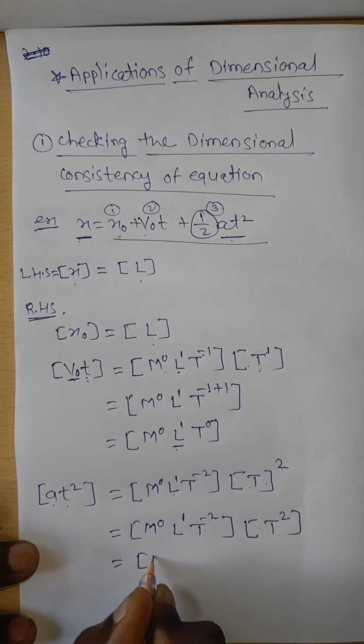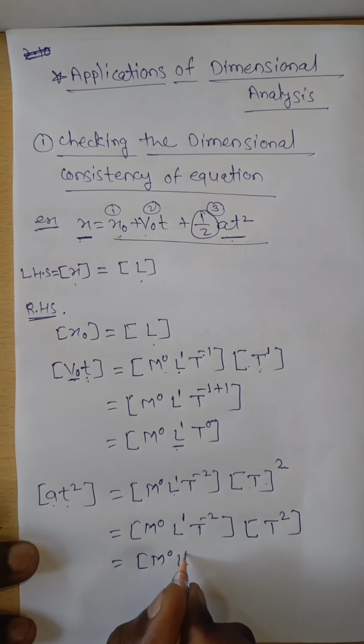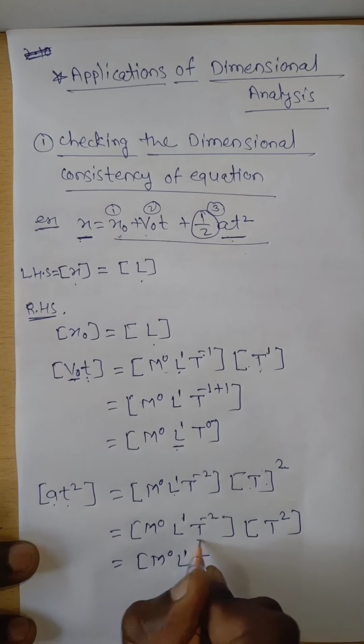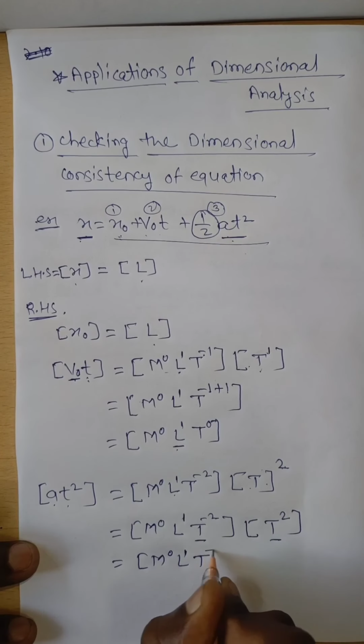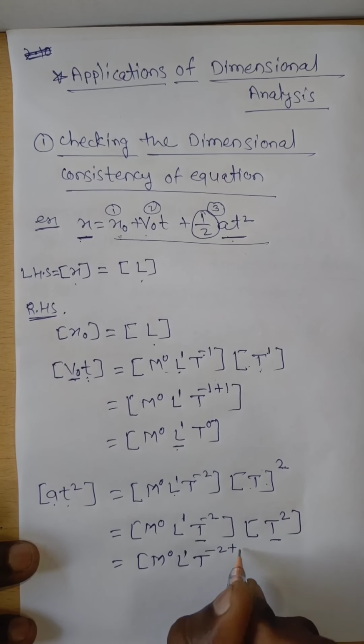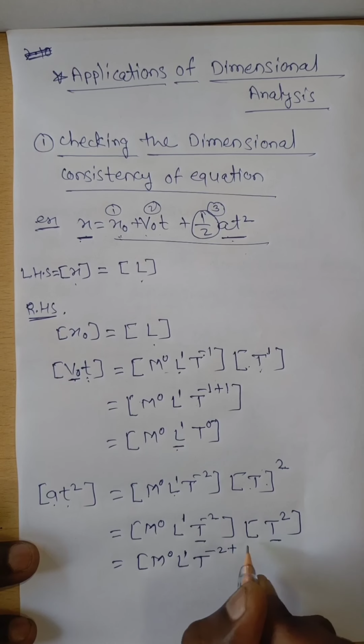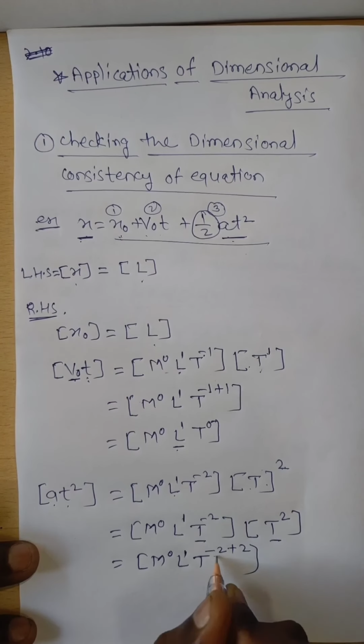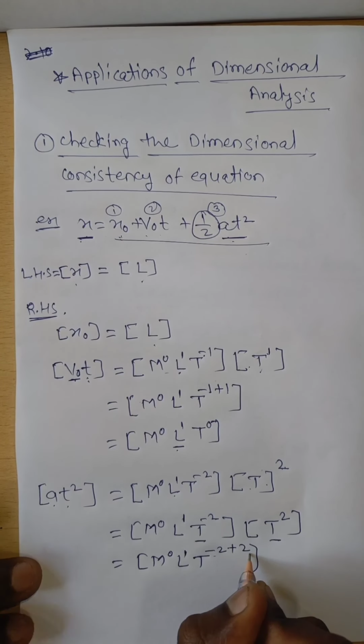Now see here, m to the power of 0, L to the power of 1, t to the power of minus 2 plus 2, which becomes 0.